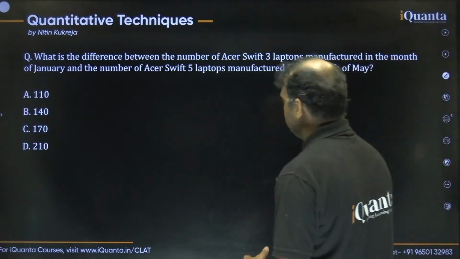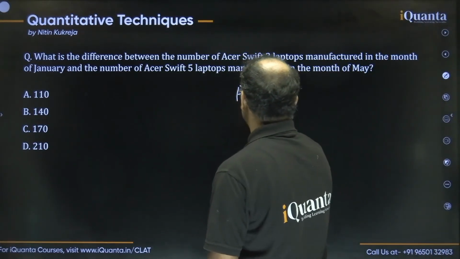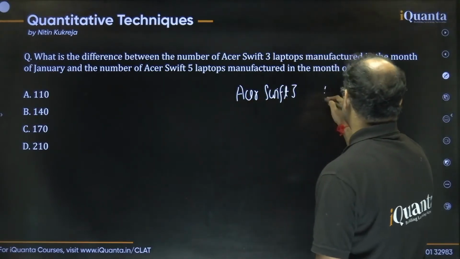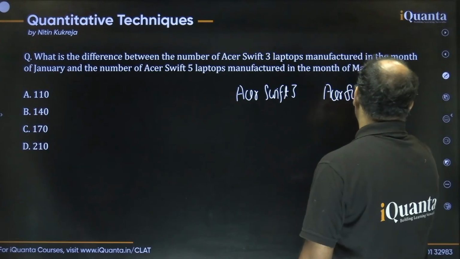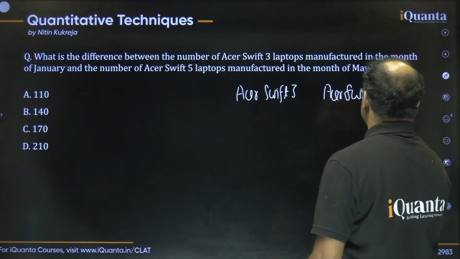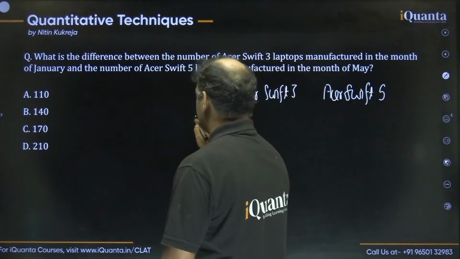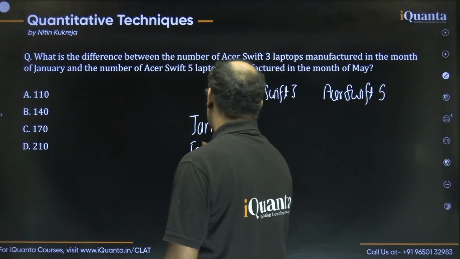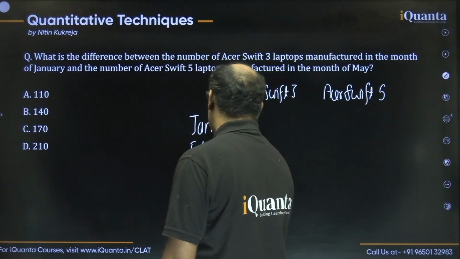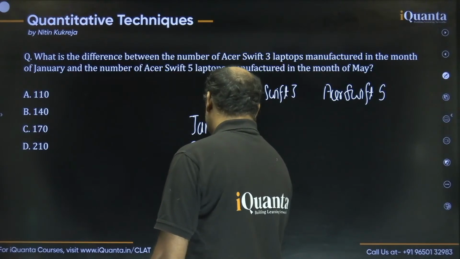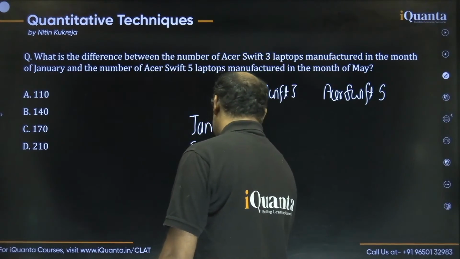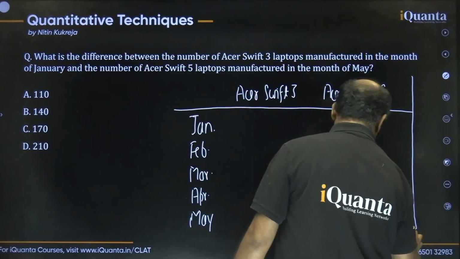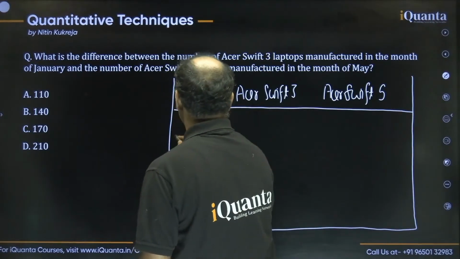So let me draw a table, one for Acer Shift 3 and second for Acer Shift 5, and we have 5 months from January to May. We are going to talk about the number of laptops manufactured in these 5 months and both types of laptops. We'll do this one by one.